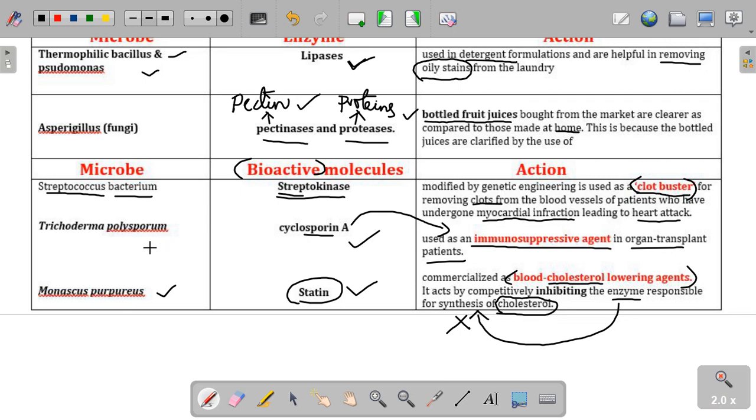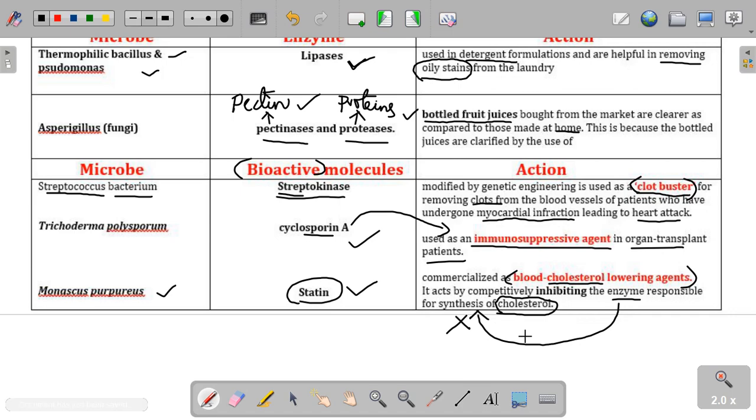Next, Trichoderma polysporum secretes a bioactive substance called cyclosporin A, which reduces our own immune system so that we can accept an organ from somebody. Monascus purpureus is another fungus which secretes a chemical called statin, which reduces the cholesterol level in our bloodstream by inhibiting the action of an enzyme responsible for the production of cholesterol.